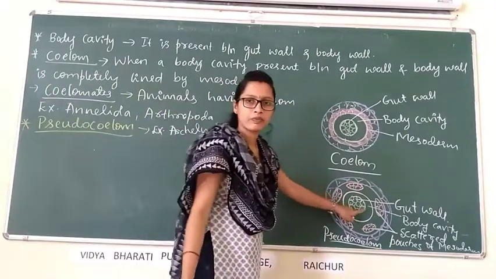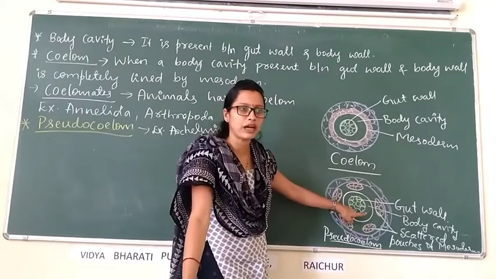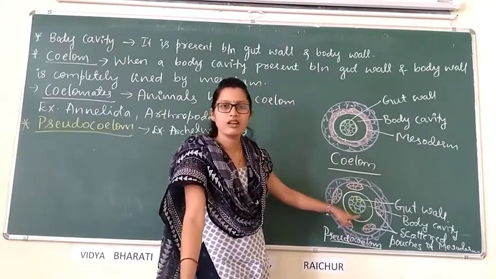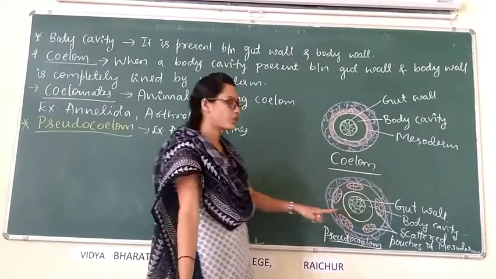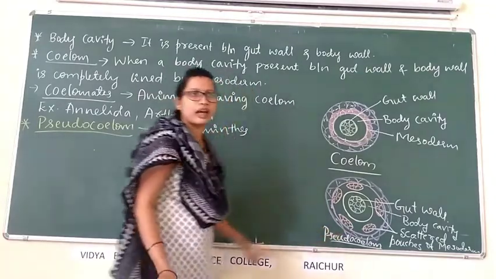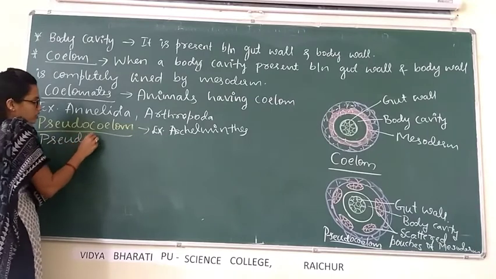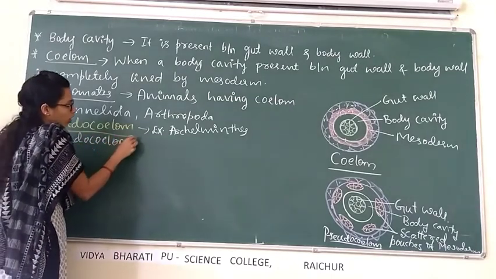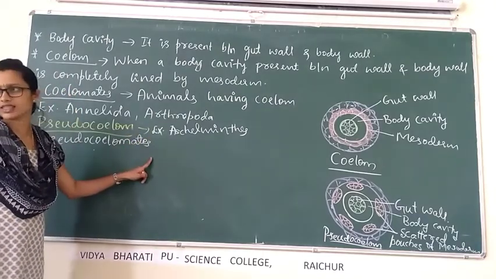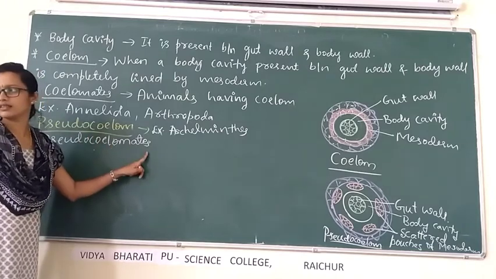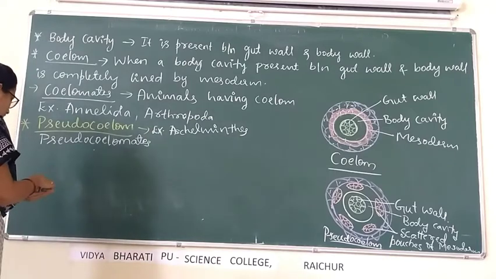Body cavity present between body wall and gut wall that is not completely lined by mesoderm, instead mesoderm is present as scattered pouches, is called pseudocoelom. Animals possessing pseudocoelom are called pseudocoelomates. Example, Aschelminthes.